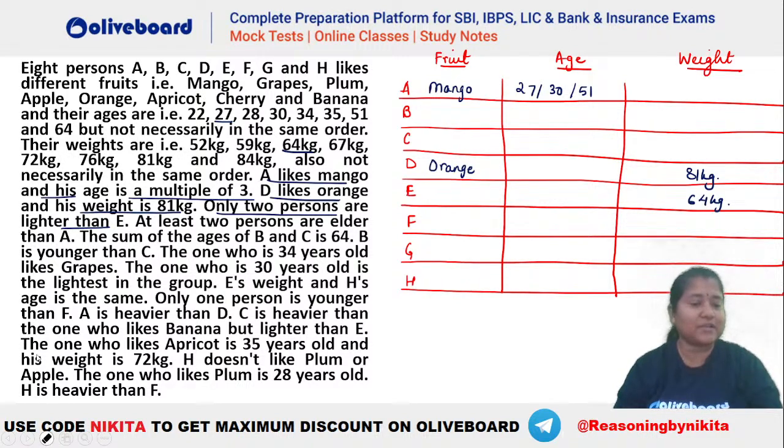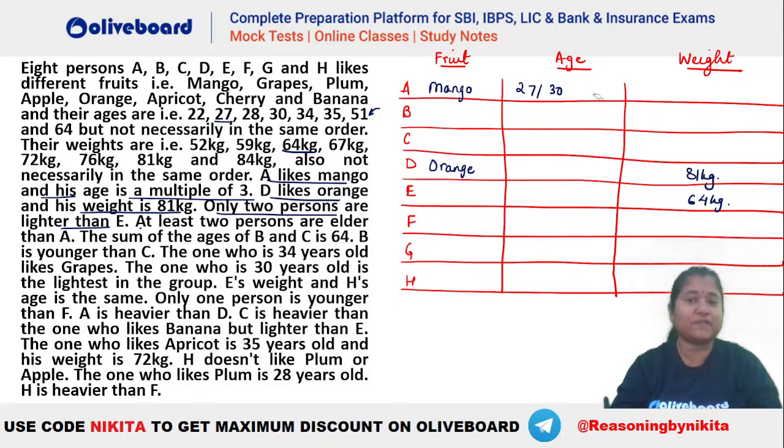Let's see what is given next. At least 2 people are elder than A. So there has to be at least 2 other persons elder than A. That means 51 is not a possible age for A, because there is only one other person who is elder than 51, that is 64 years, isn't it? So 51 is not a possibility for A here.